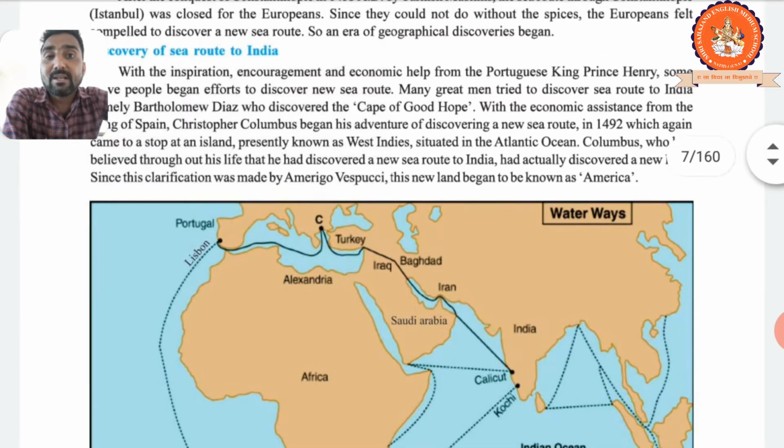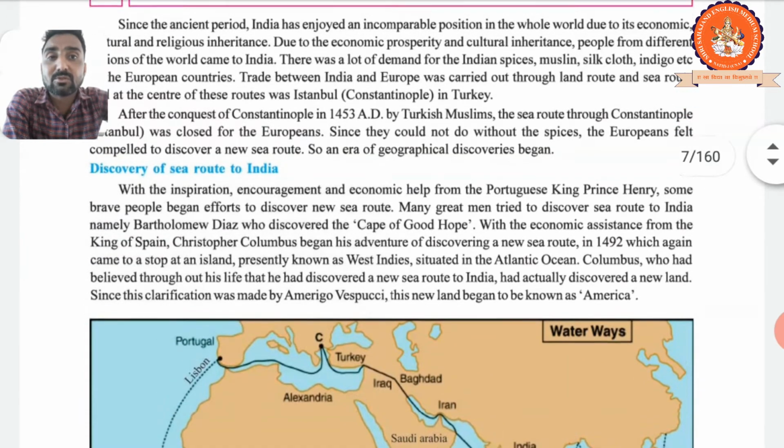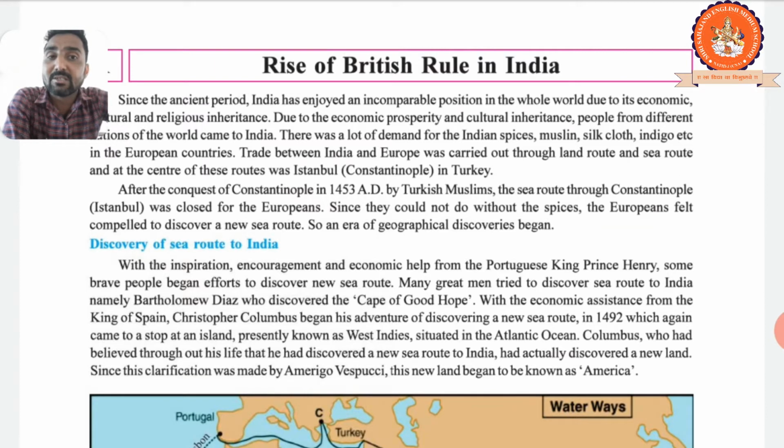They needed spices, indigo, muslin and other things, and they needed to reach India, but Constantinople was now closed. Compelled means they had to find and discover a new sea route. So an era of geographical discovery began.